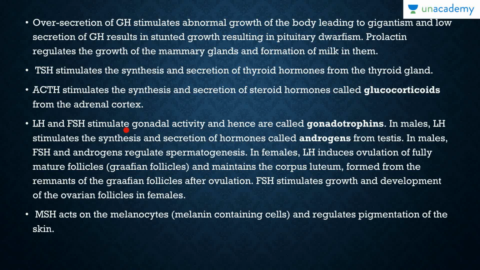We have the LH and FSH, about which you can read here. LH and FSH are basically sex hormones, and the luteinizing hormone, in males, stimulates the synthesis and secretion of hormones called the androgens in the testes, and FSH is the follicle stimulating hormone, which helps in development of all the layers of the ovum. So this is how it always functions. In females, LH also induces ovulation of the fully mature follicle, which is termed as the Graafian follicle.